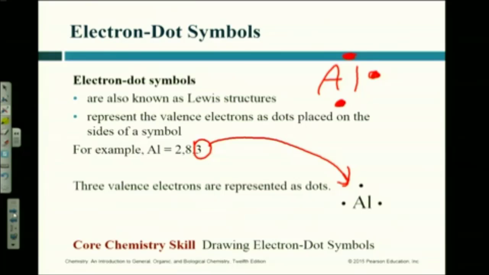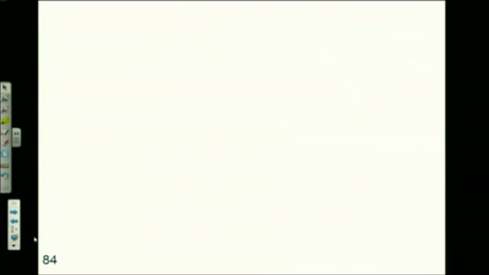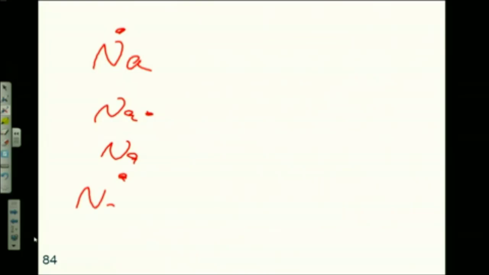Okay? So let's do sodium. How many valence electrons for sodium? 1. It's in group 1. So I could put that dot here, or I could put the dot here, or I could put it here, or I could put it here. Okay? Doesn't matter.